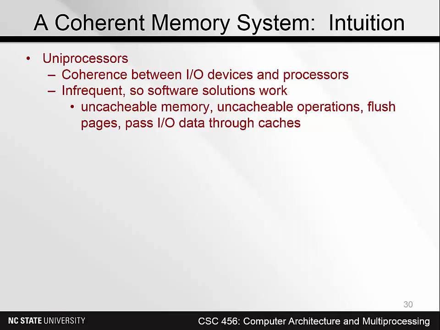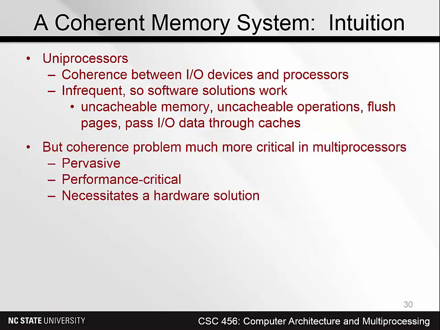You could have uncacheable operations. Particular writes can't be cached. They need to go directly to main memory. You could flush pages before a write occurs to them. Or you could require that all I/O data gets stored in the cache.